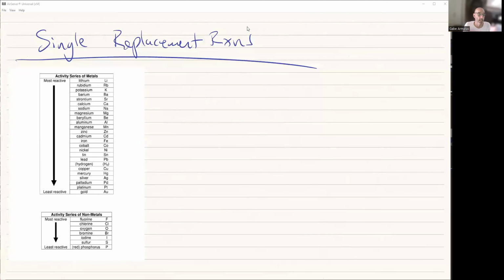Okay, so now we're going to take a look at single replacement reactions. Single replacement reactions are where I have some type of... and so let's draw a pictorial representation of this. Let's say that I happen to have some solid, like this right here is solid potassium. Why is it solid, by the way? Because that's what it comes as when it's in its elemental state. So in its elemental state, I have potassium.